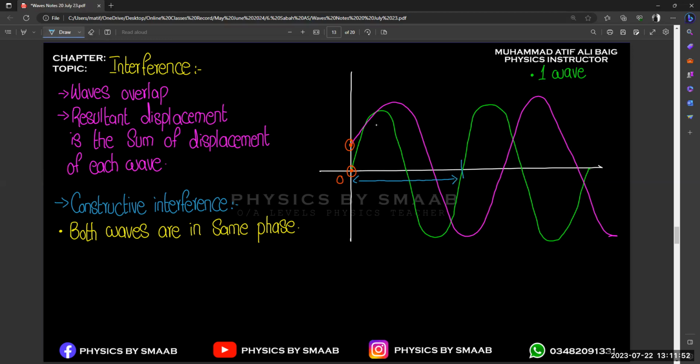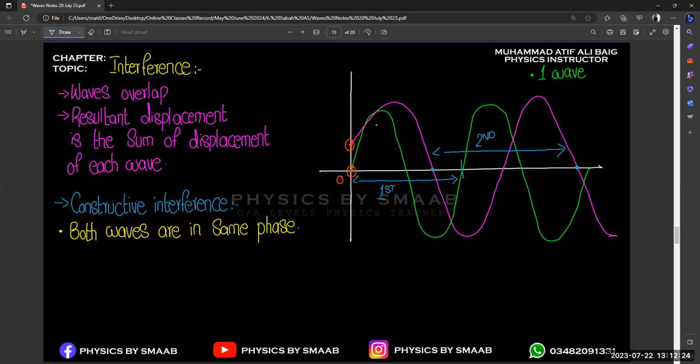And if you want to mark one complete wave for the purple line, let's take this reference line from the origin, and this is the ending point for one wave. So this is for the second wave, and this is for the first one, right?